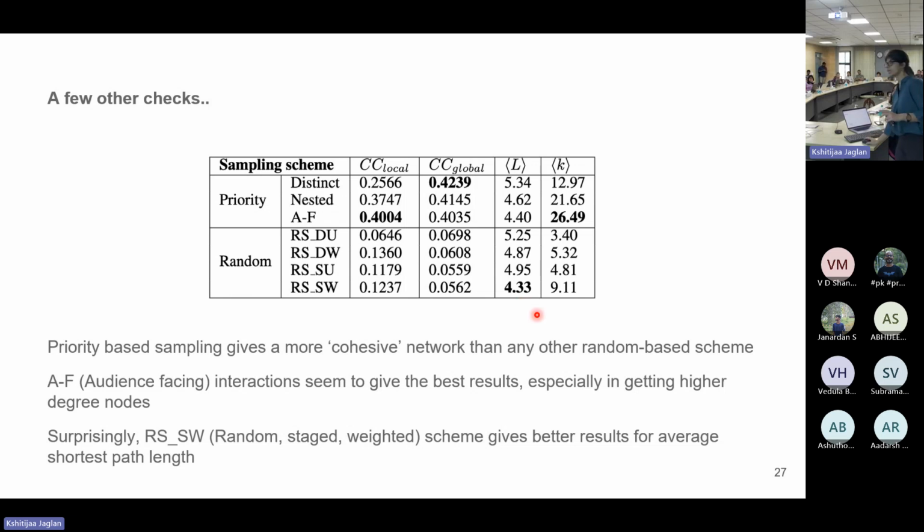But it should be noted that even in this case, we are using priorities through this weight factor over there because that weight is essentially giving us the probability distribution based on those weights that are being used in priority. Okay, so yeah, from this table, based on a few other checks, we are able to see that our sampling scheme is giving a very cohesive group indeed. And yeah, so that is mainly all.